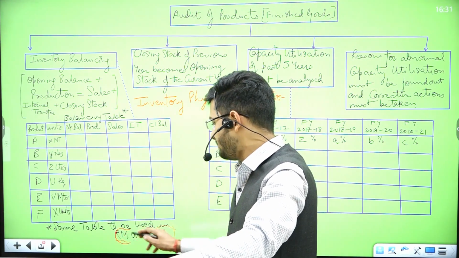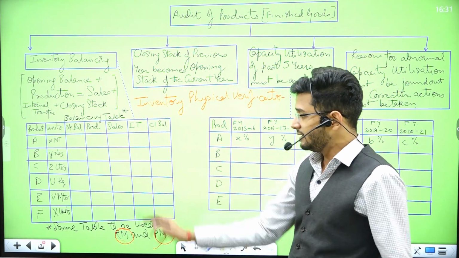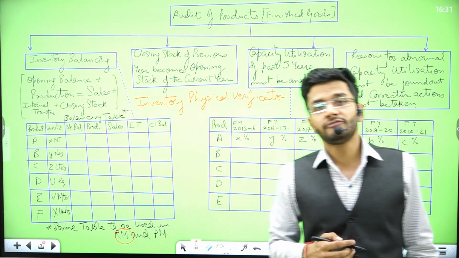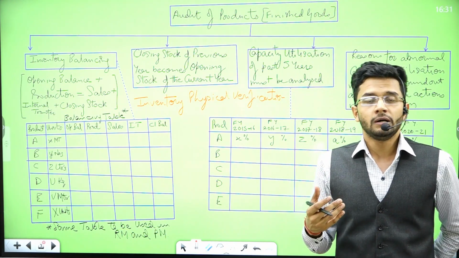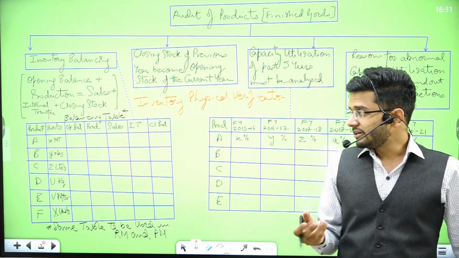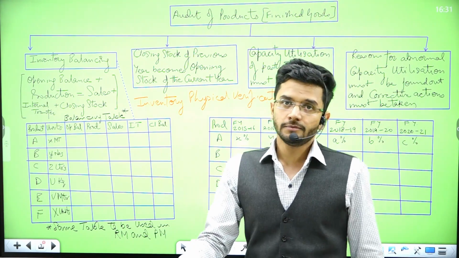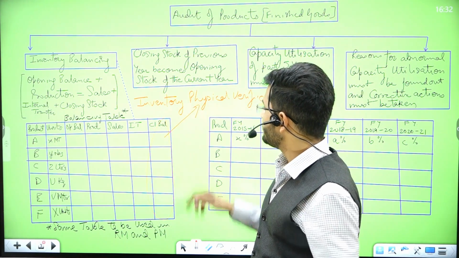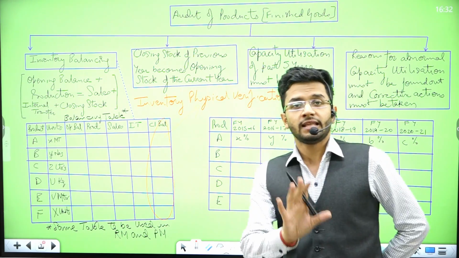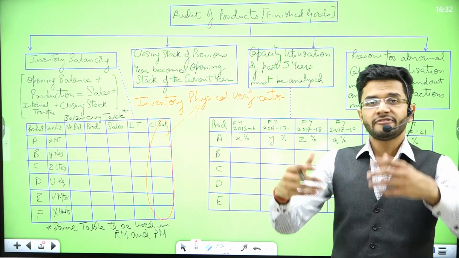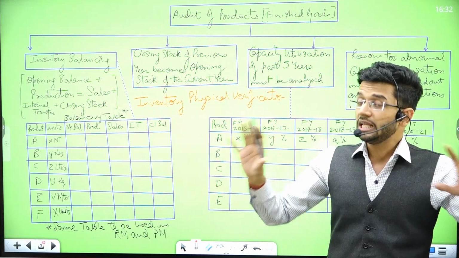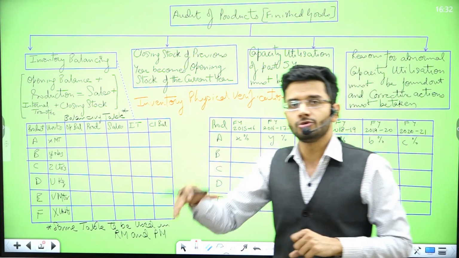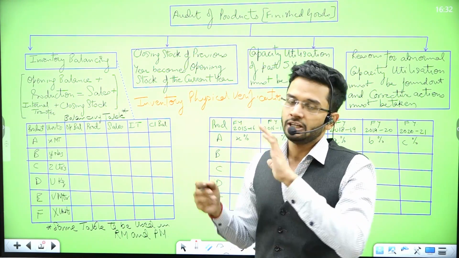RM means raw material, packing material means PM. So a similar table is to be made for raw material as well as packing material, because those two things are also inventory, and those inventories are also to be tallied in the same manner. So yes, if this table is tallied to my physical verification, then at least I'm sure that prima facie my inventory recording is absolutely complete. So this gives me an assurance on completeness of the finished goods details which are given in my financial statement.